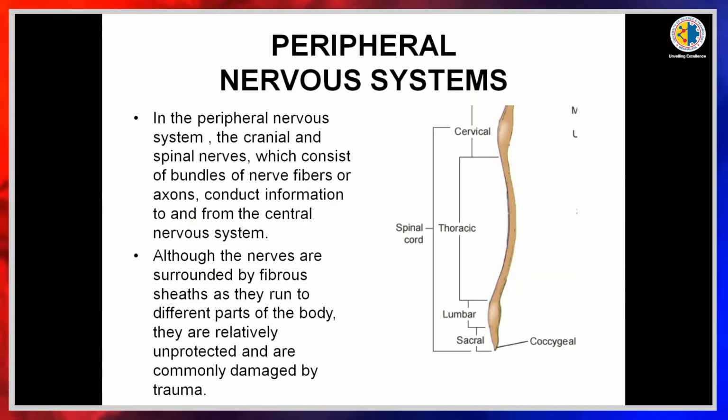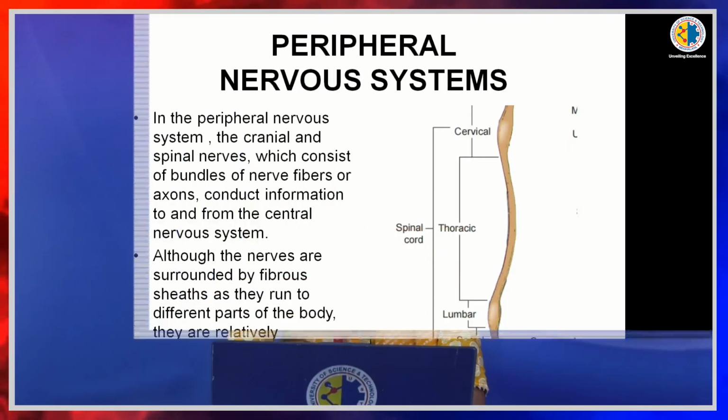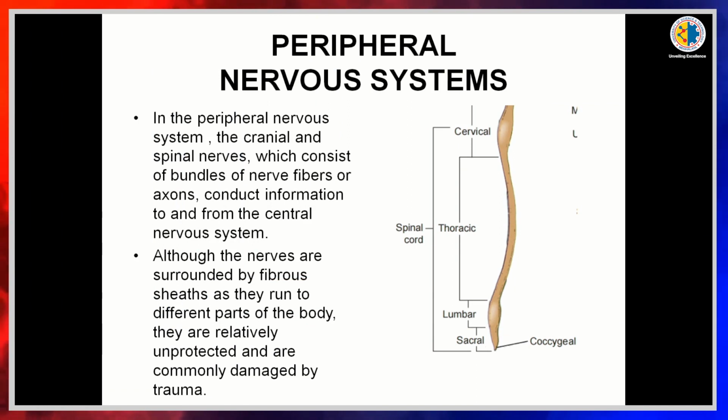Next, coming to the peripheral nervous system. The peripheral nervous system consists of cranial nerves and spinal nerves. The spinal nerves run throughout the body, so although they are covered by the nerve sheath, they have a tendency to be injured, as they are more likely unprotected against trauma.